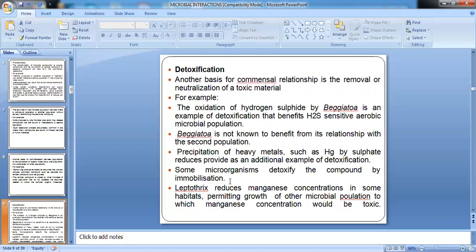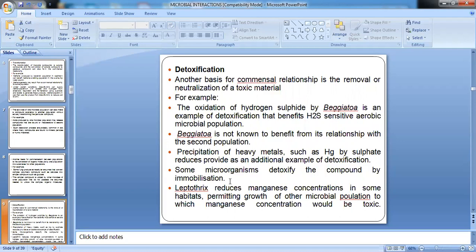This will benefit those organisms which are sensitive to H2S in an aerobic environment. Beggiatoa does not benefit from this association. So Beggiatoa will use up H2S. H2S is toxic to many organisms. When Beggiatoa uses up H2S, it is using it for its own metabolic capacity, and it will detoxify the environment.